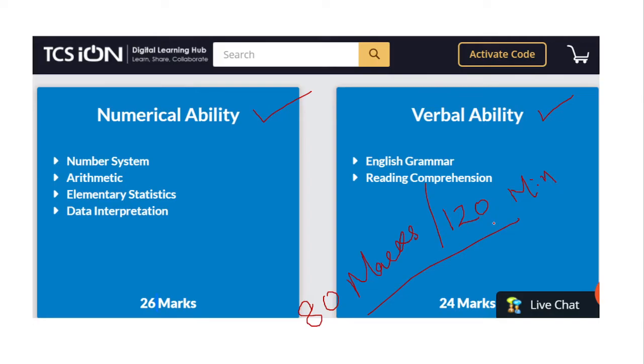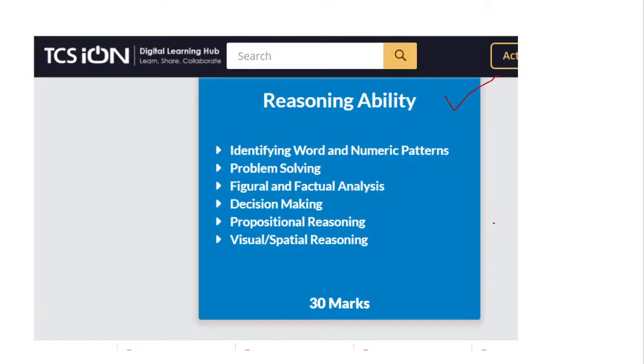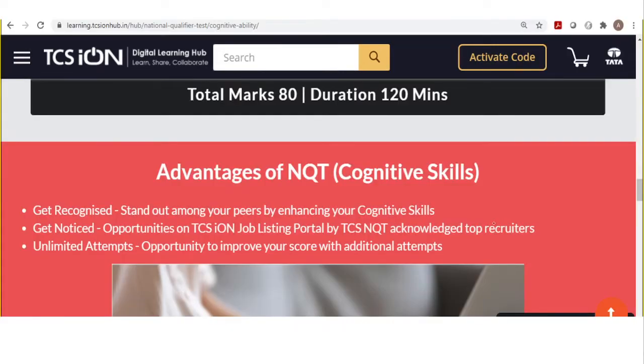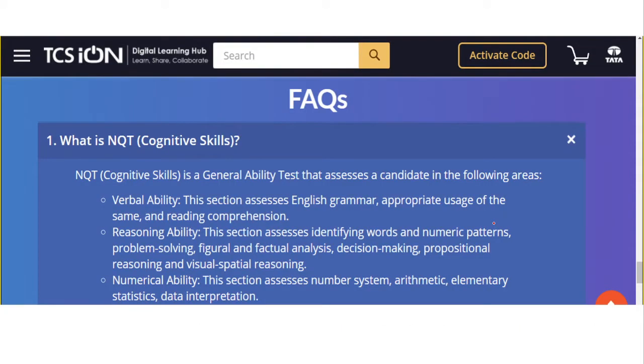Okay, so we'll discuss what are the main important topics that you need to cover. This is the total duration: 80 questions, a total of 80 marks and 120 minutes. So these verbal ability, reasoning ability and numerical ability mainly come under the cognitive skills.